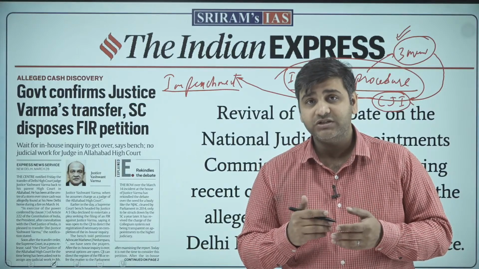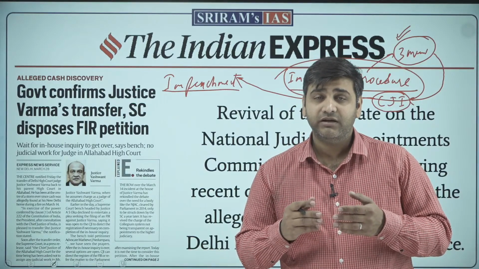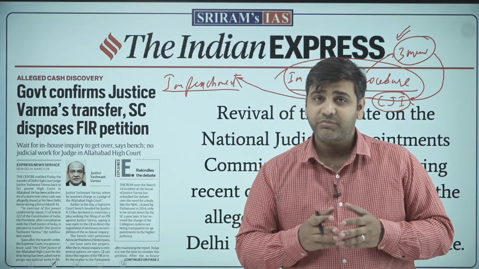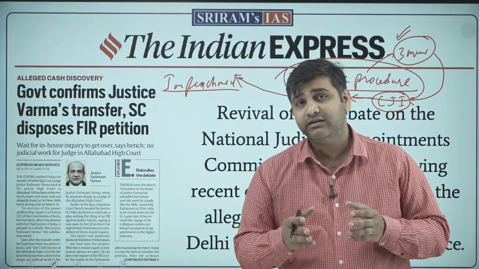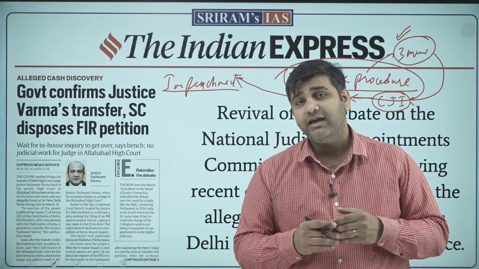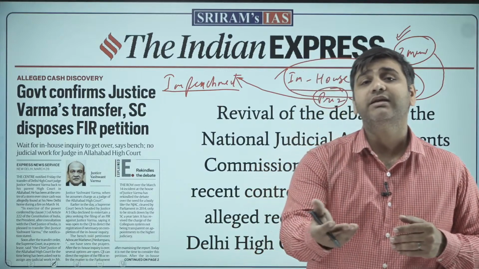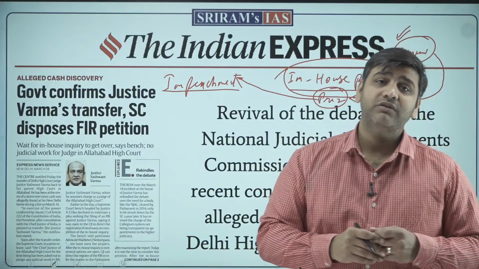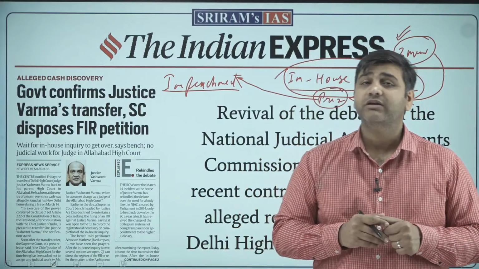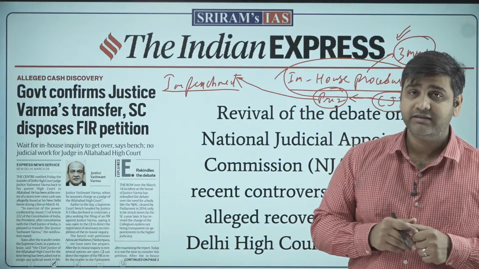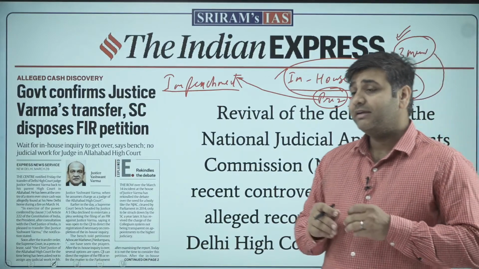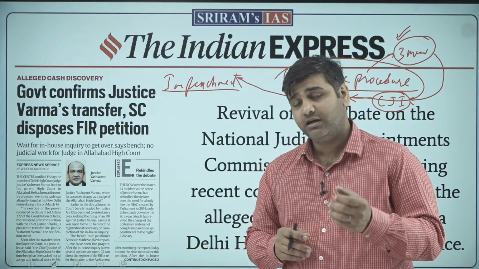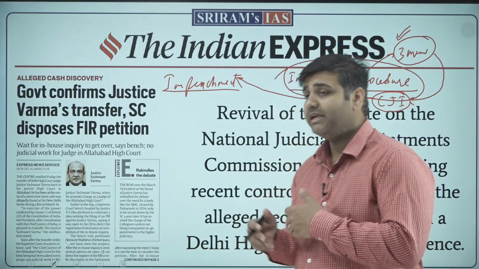It was said by the judiciary that any kind of curtailment of the independence of judiciary will not be promoted, and they considered the National Judicial Appointment Commission as a footstep of the Parliament and the executive inside the domains of the judiciary, which was not acceptable to the judiciary. And that is the reason why they declared the 99th Amendment Act, the National Judicial Appointment Commission, as unconstitutional. But this debate is again up.